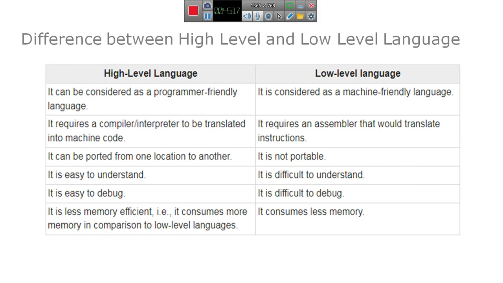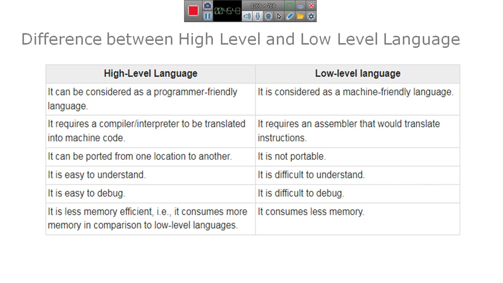So in this session, I have clearly explained what a computer language is and what the different types of languages are. Before that, I explained the algorithm and the flowchart, and the differences between them. Then the computer languages: machine language and assembly language, which come under low level languages, and high level language.